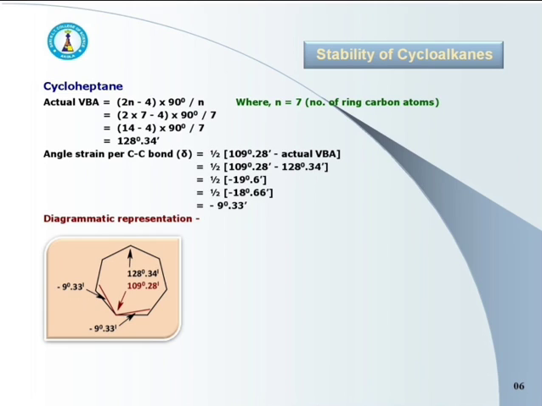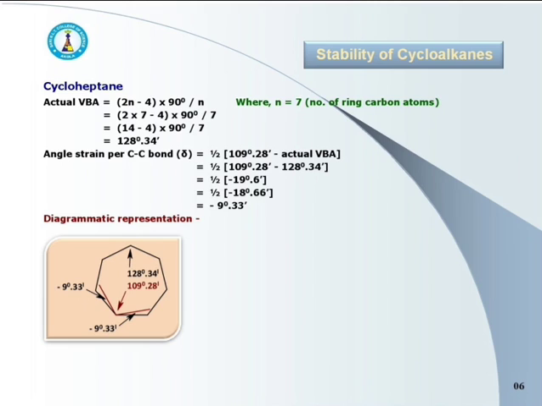Here again 1 degree is converted to 60 minutes and added to 6 minutes, so the total is 66 minutes and degrees are 18 instead of 19. So the angle strain per carbon-carbon bond in cycloheptane is minus 9 degree 33 minutes.